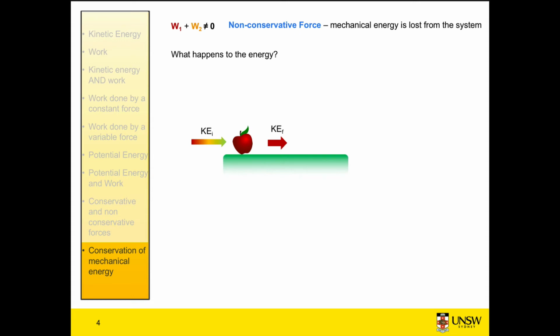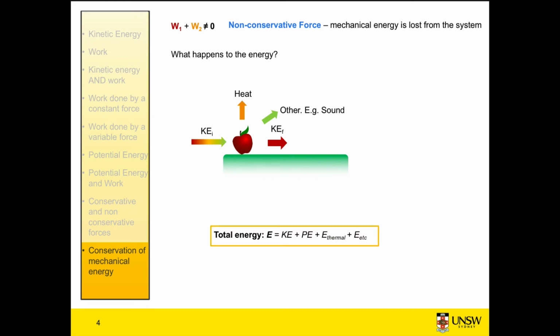Some of that energy is converted to heat, and some is converted to other types of energy, for example sound. So in order to describe the total energy of our system, we now need to include two more terms. So we have the mechanical energy, kinetic and potential, and we need to include our thermal energy or our heat energy, and the other types of energy which are written with a subscript, etc. But which is more often written as the internal energies.